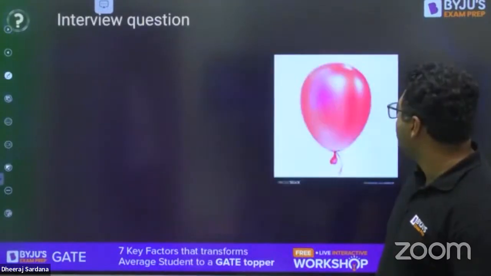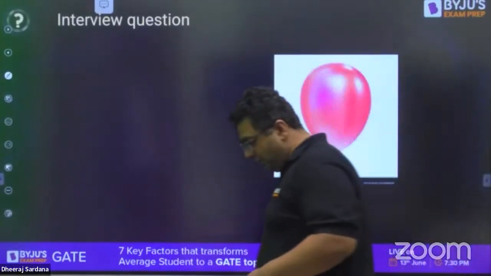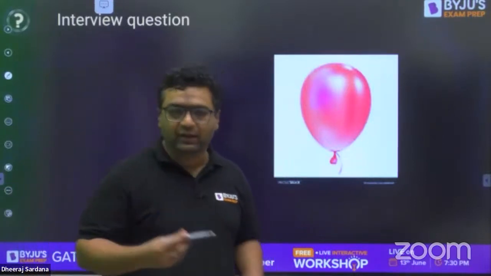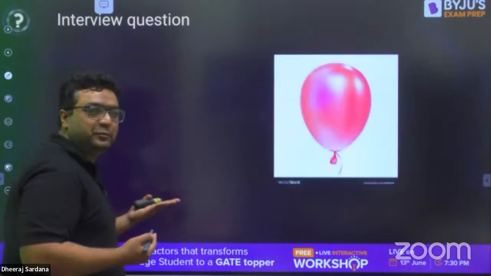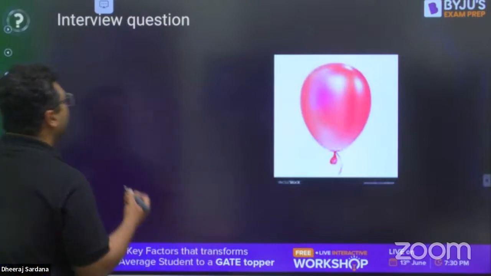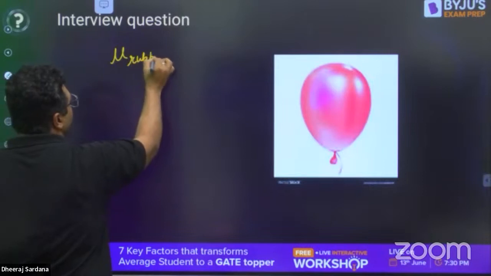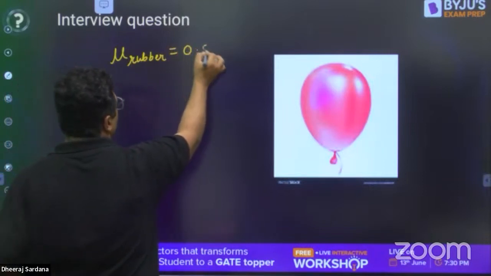Okay guys, so actually this is a question. Generally, students are facing one difficulty in this. You must have played with balloon in your childhood. And you know that Poisson ratio when we are talking about the rubber, it is coming out to be 0.5.